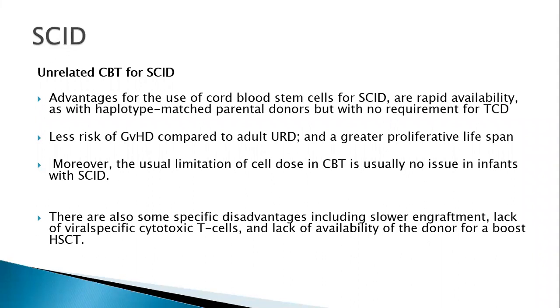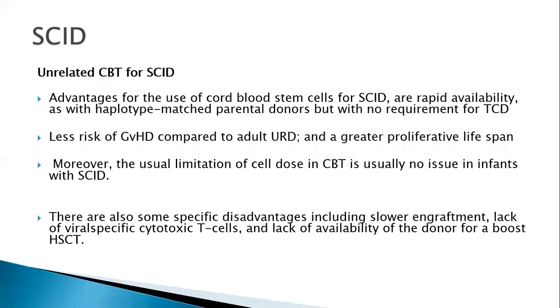You don't need a full match, and there is no requirement for a T cell depletion strategy. Conventionally, cord blood units have a lesser risk of GVHD compared to an adult unrelated donor. These stem cells also have a greater proliferative lifespan, and because you're doing it in a small kid, the cell dose is not a limitation.